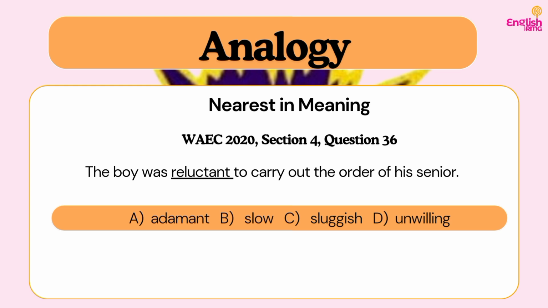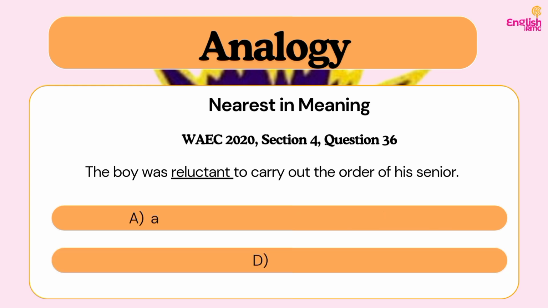So don't allow some of the options that want to appeal to you like the correct answer to steal your attention. Just try to put it into context. What is this context trying to say? And if I'm trying to make an analogy, can I replace this word with this option that I have taken? Do you understand? Just like I explained earlier before I started solving questions on it, making analogies. So you need to ask yourself, can I replace this word with this word when I'm trying to make an analogy? If yes, then that is my answer.